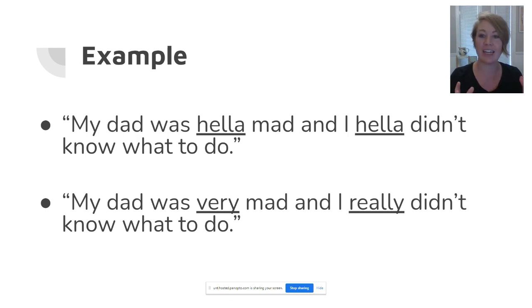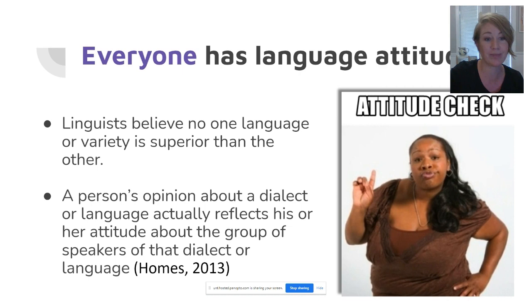So we've moved beyond just recognizing that we have attitudes or opinions about different languages, and that we have attitudes about varieties of English in our own society as well. The point is that everyone has attitudes about languages. Remember, sometimes these attitudes are positive and sometimes they are negative. As linguists, though, we're not here to argue which attitudes are right and which are wrong, or which languages or varieties are better than others. In fact, we know that no one language or variety is more superior than another.